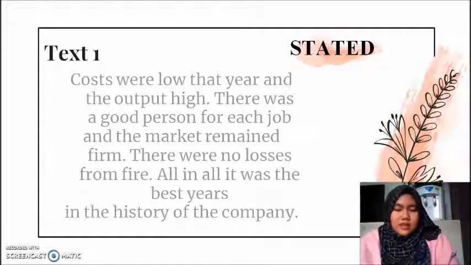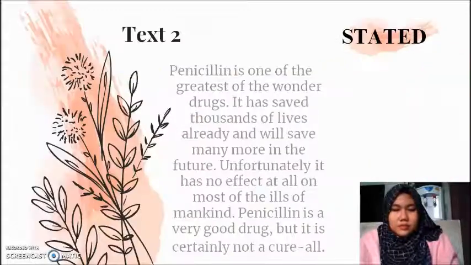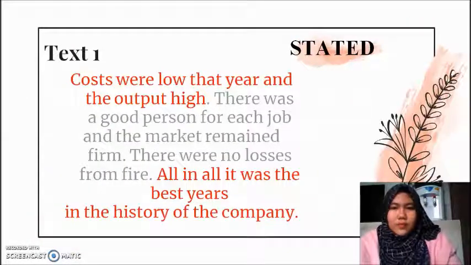So this is a stated text. The reason is because the topic of this text was written directly by the author. The sentence that sums up the whole text is in the text. The red sentence indicates the topic that the author wants to tell in this text. So the topic is: costs were low that year and the output high.